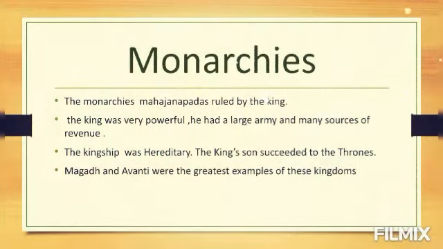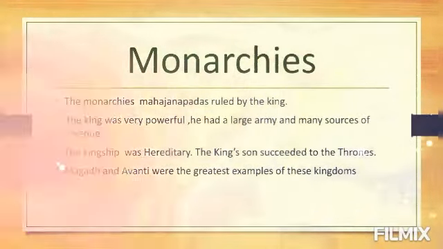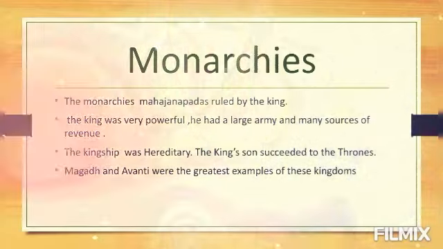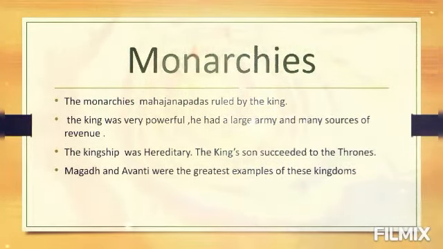Maghada and Avanti were the greatest examples of this kingdom. In simple words, monarchy Mahajanpads were Mahajanpads where the king was the ruler, taking care of all his kingdom and taking decisions.